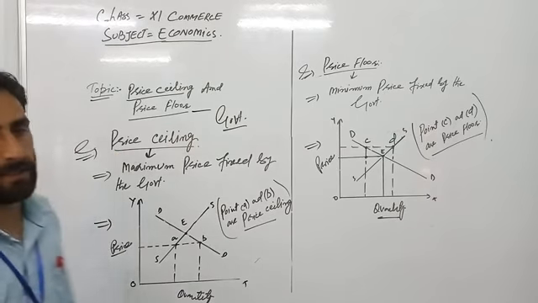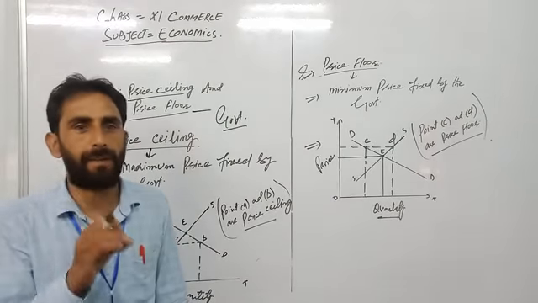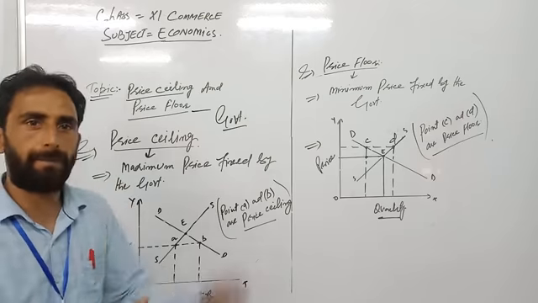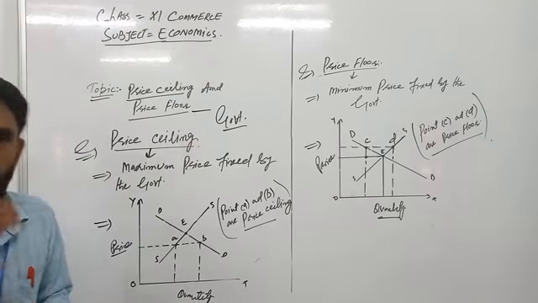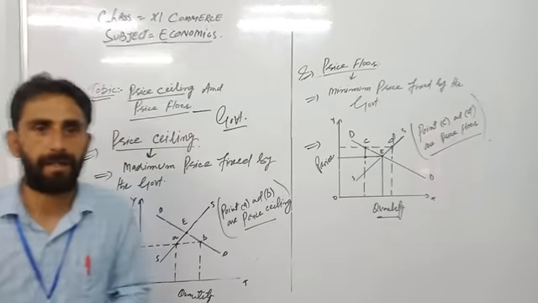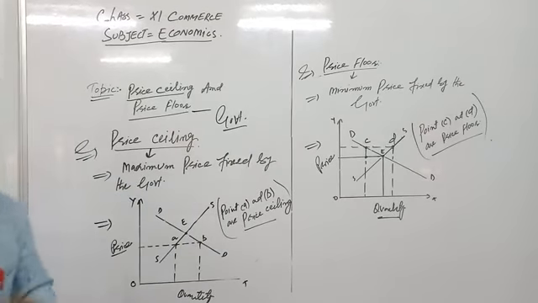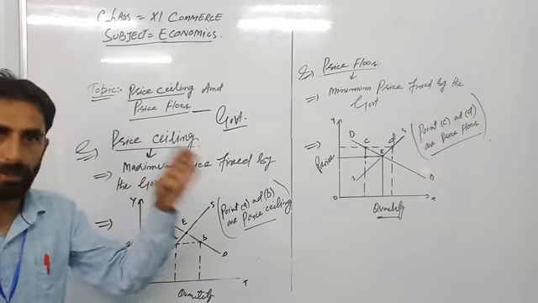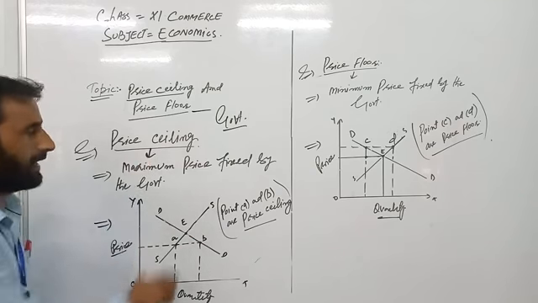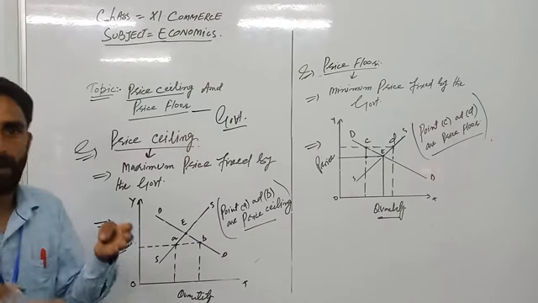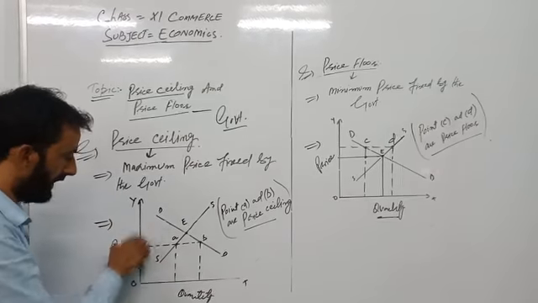First is the price ceiling. Price ceiling is the maximum price which the seller can charge from the buyer, and it is always lower than the equilibrium price, because the government is fixing the rate. When the government fixes the rate below the equilibrium price of a commodity, that is called a price ceiling, the maximum price a seller can charge from the buyer. I will give you a short diagrammatic explanation.